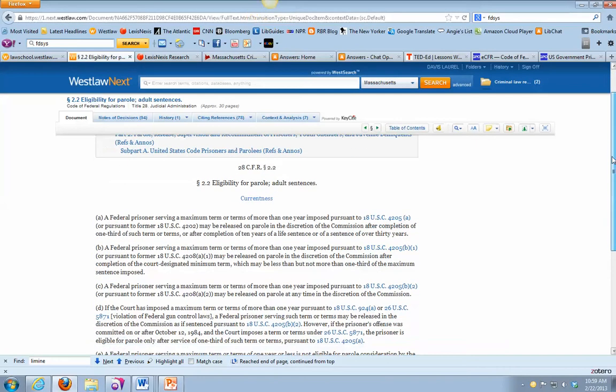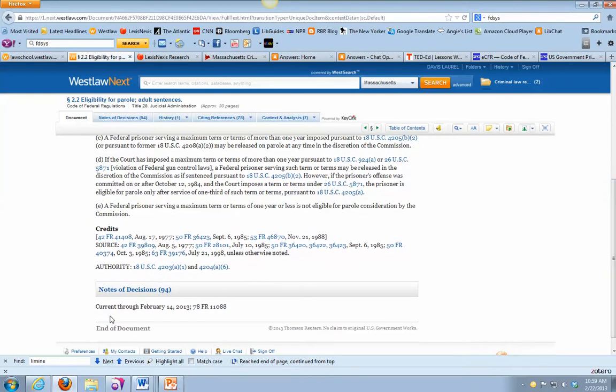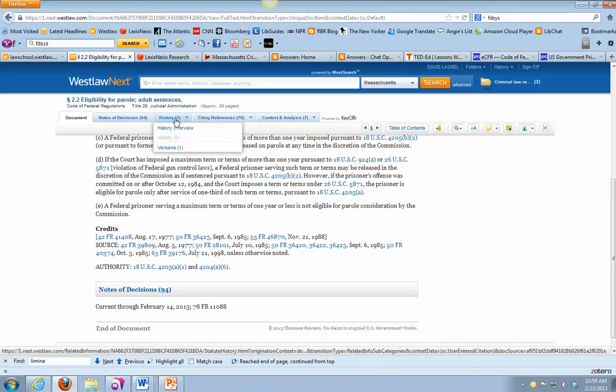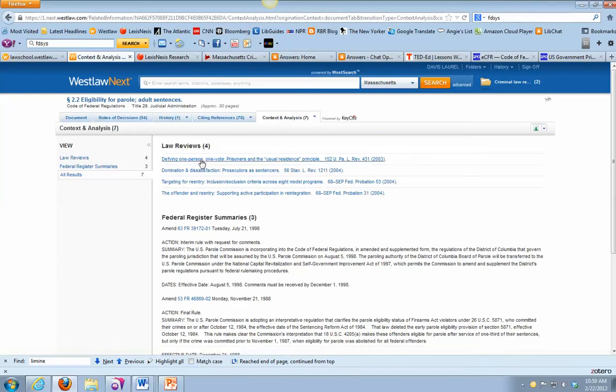You get the text, similar credits, but like I said, on Lexis and Westlaw, you also get the additional information, notes of decision, some historical information. This reg has been cited 78 times. Context and analysis, so this is where you get references to helpful secondary sources and so on. Okay.